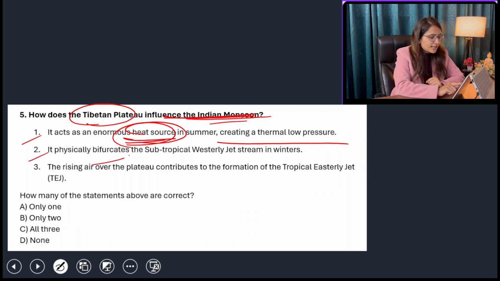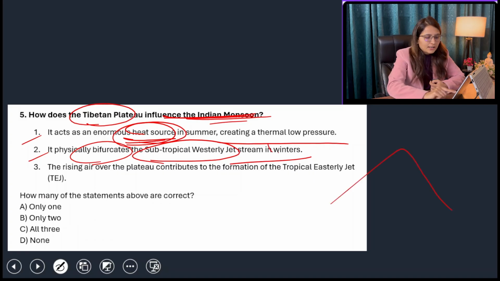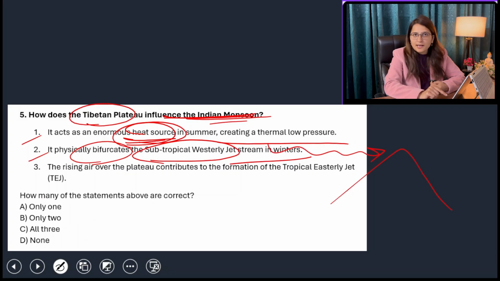Yes, it is physically bifurcating the subtropical westerly jet stream in winters. Yes, we know that in winters, as the thickness of the troposphere decreases and these jet streams are blowing in the upper troposphere, the tropopause height will also decrease. So they will ultimately reach the height of these Himalayas.